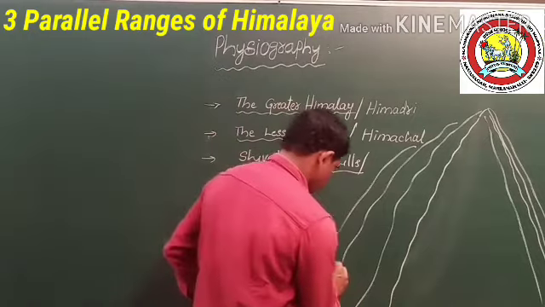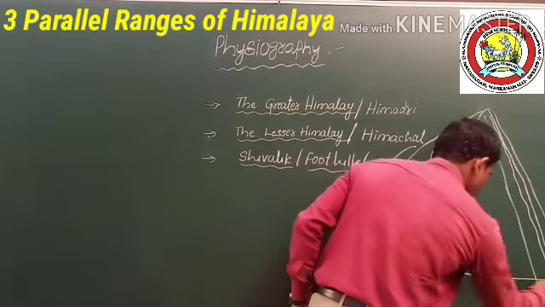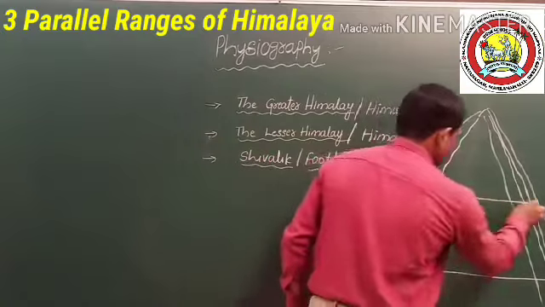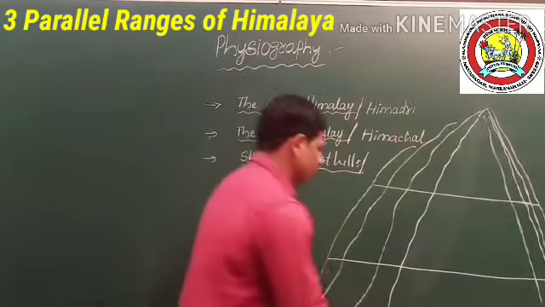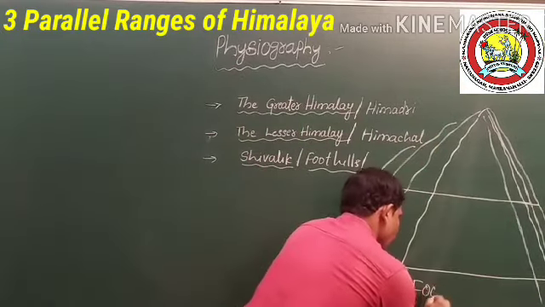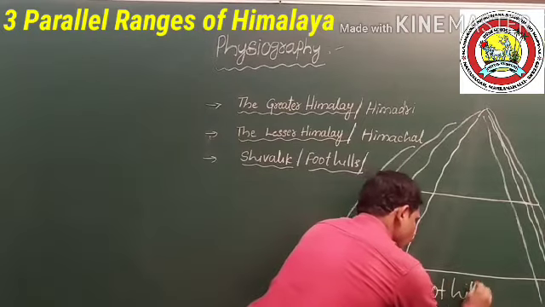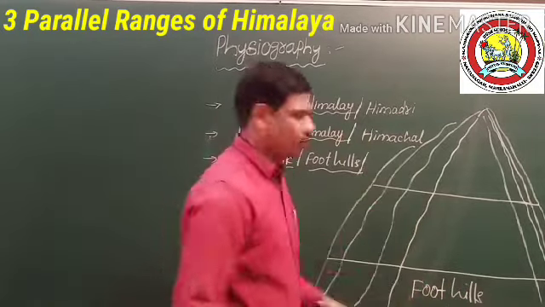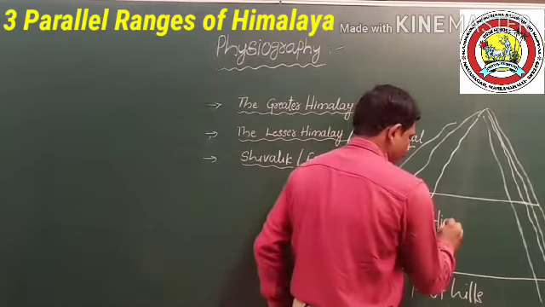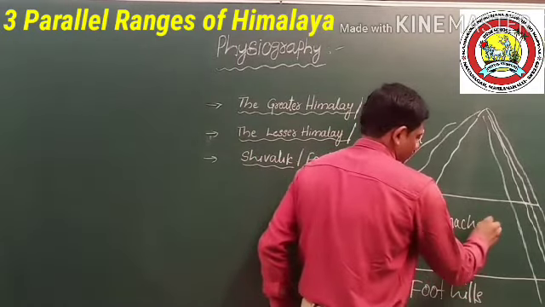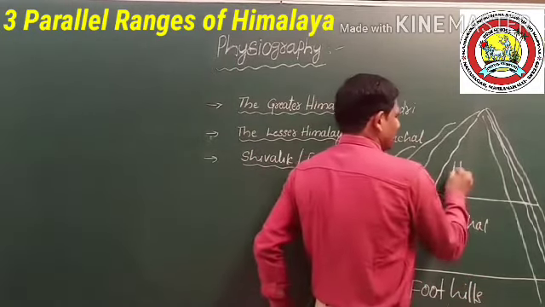Remember, students, we can divide them into 3 divisions: one, Himadri; second, Himachal; and this is the foothills.